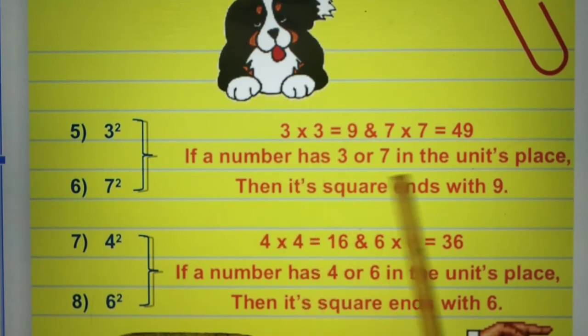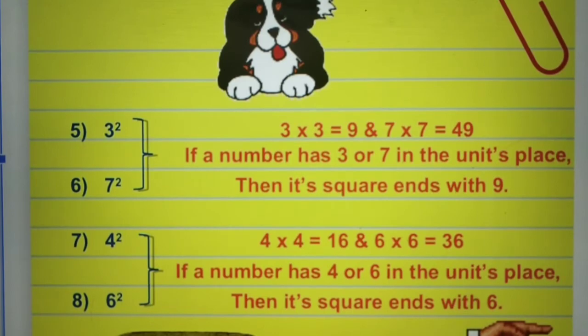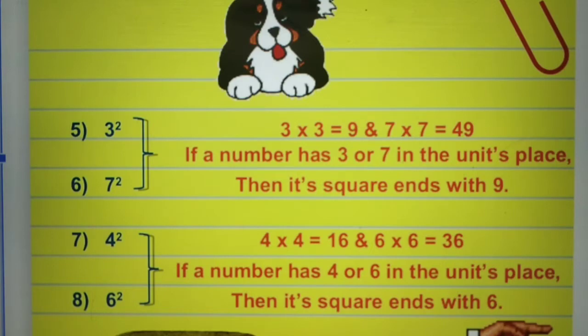That is, if the number has 3 or 7 in the unit place, then its square always ends with 9. So we can guess directly from the question or from the answer. Suppose we are given 1799. If that number is a perfect square, because not all numbers are perfect squares, then its unit place must be either 3 or 7. From this we can guess the results directly.